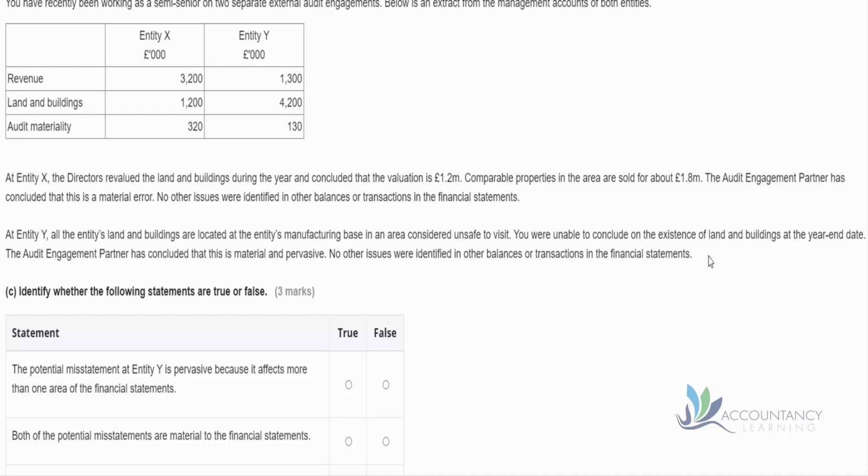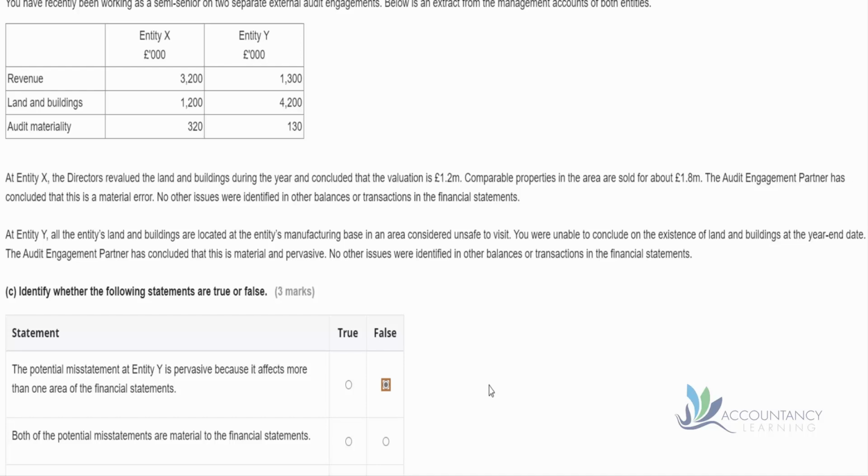But anyway, let's look at the statement again. The potential misstatement at Entity Y is pervasive because it affects more than one area of the financial statements. Well, that's not the meaning of pervasive, is it? It should be covering every area of the financial statements. By the nature of double entry, it's going to be affecting more than one area anyway, isn't it? So that's false. It's not enough that it just covers more than one area.